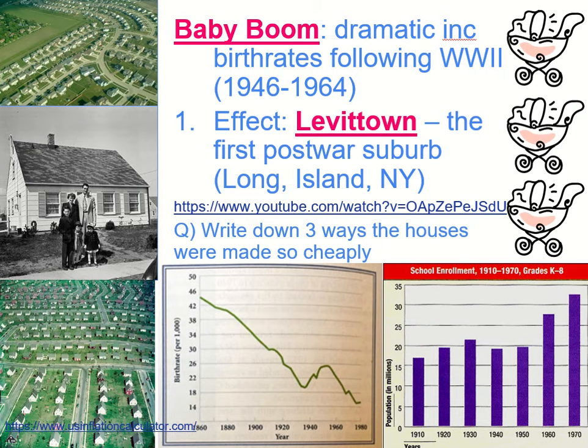Okay, now here's some stuff you probably have heard of a little bit before, right? So the baby boom is anyone who was born from 1946 to 1964. So this is the time period right after the Second World War. So if we look at our chart here that's down at the bottom in green, right? This is our birth rate per 1,000 people in the United States. Now, it started off really, really high, and this is way back in the 1860s. That's the Civil War time period.